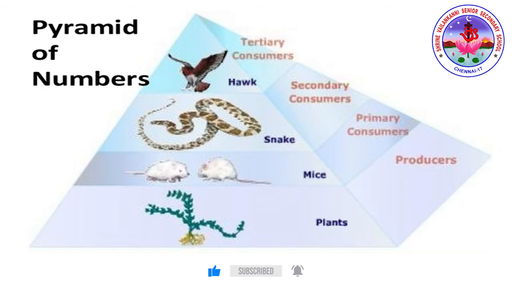In this pyramid, the number of individuals decreases from lower level to higher trophic level. So please have a look at the diagrammatic representation of the pyramid of number. We're going to study this particular representation. This will be the example of pyramid of number of grassland ecosystem and pond ecosystem.